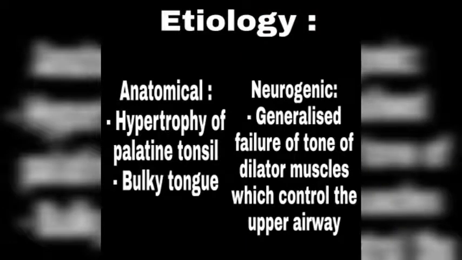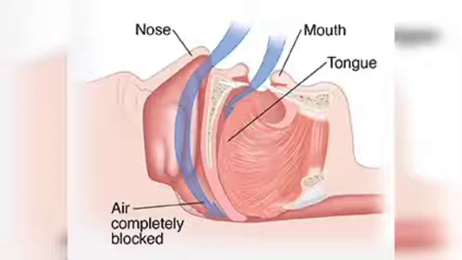Now coming to etiology, we will discuss it under two headings: anatomical causes and neurogenic causes. Anatomical causes are due to hypertrophy of the palatine tonsil and a bulky tongue, and neurogenic causes are generalized failure of the muscles which control the upper airway. Now we'll see some pictures depicting them.